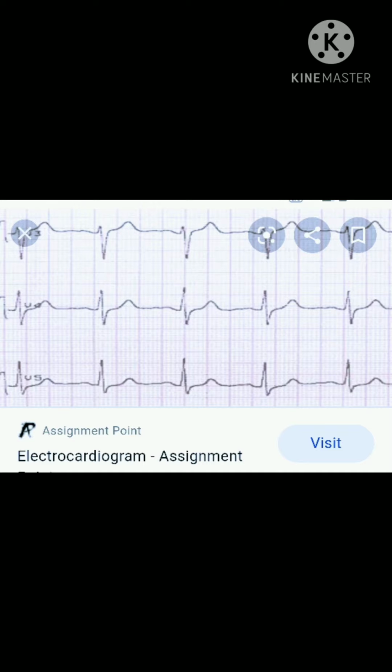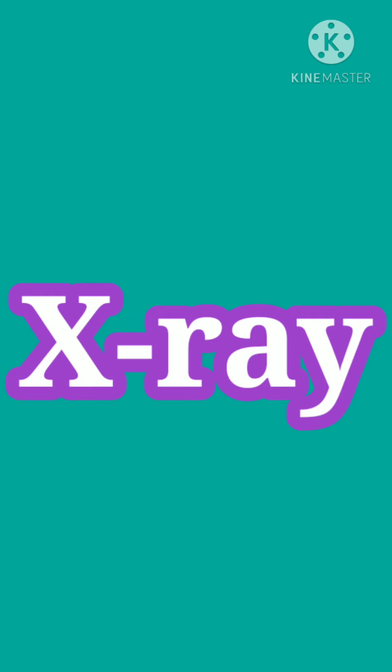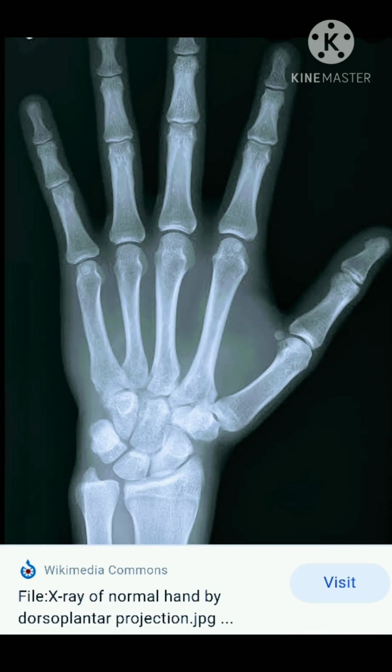Next is the X-ray. High-energy electromagnetic radiation is passed through the body to get an image of the bones and other structures present inside the body. Issues like bone fractures, pneumonia, pulmonary tuberculosis, etc. can be detected using this procedure.